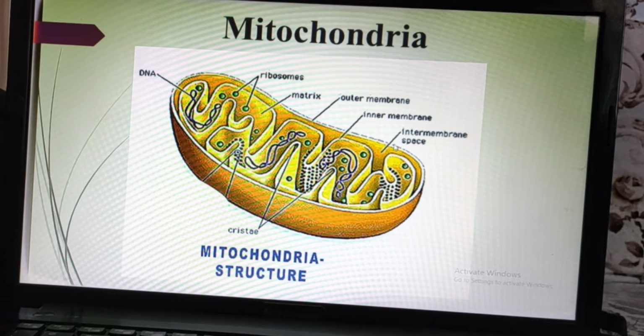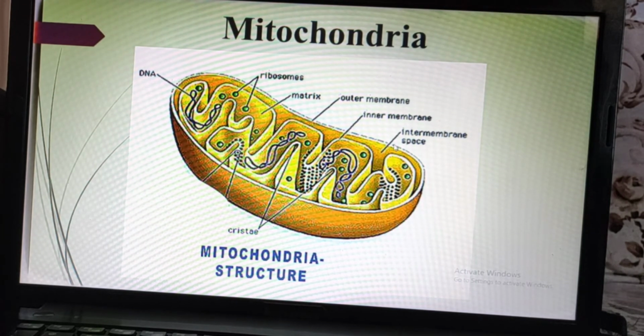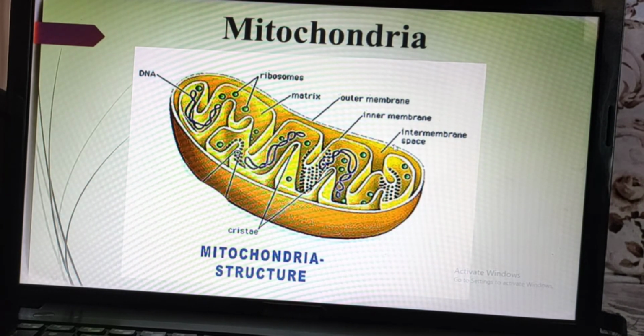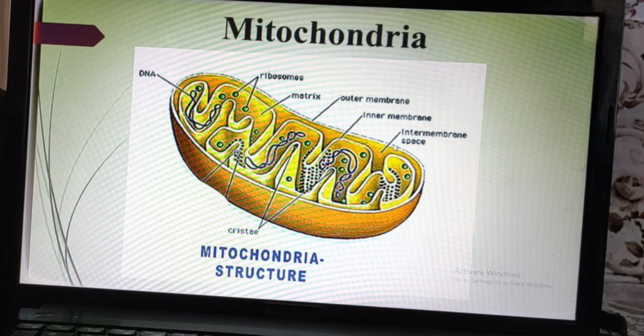So basically this mitochondria is called the powerhouse of the cell. Why the powerhouse of the cell? Because in this mitochondria and in this matrix there are all enzymes, DNA, RNA, all types of ribosomes, lipids, various enzymes present.